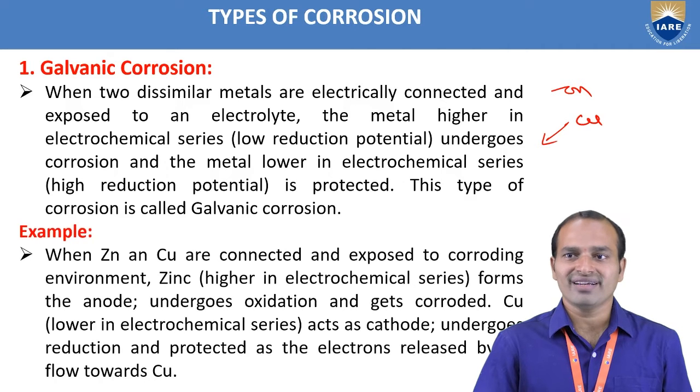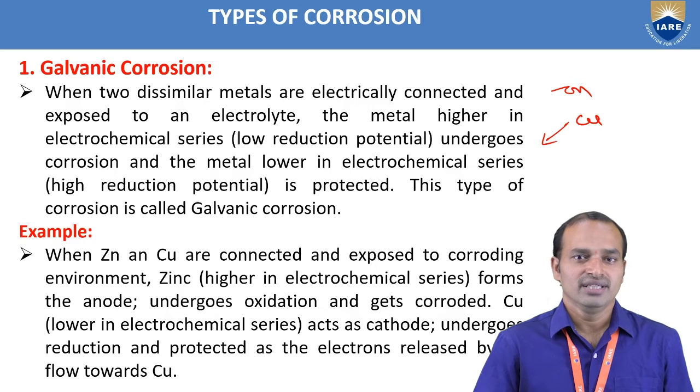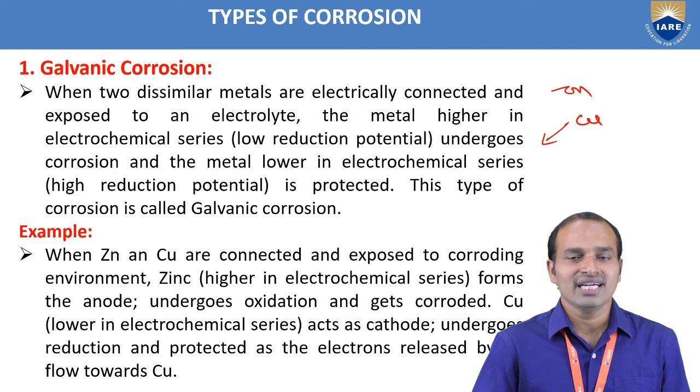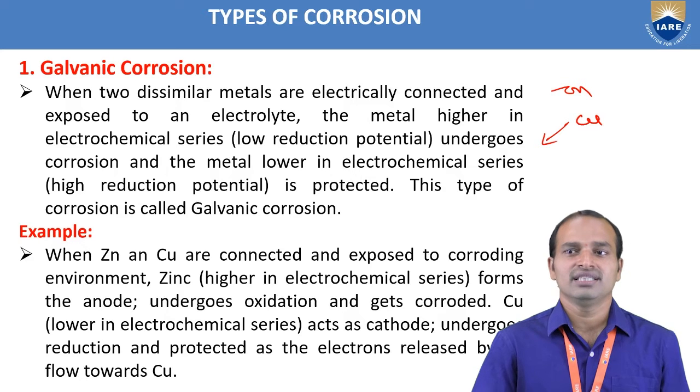When zinc and copper are connected and exposed to a corroding environment, zinc, higher in the electrochemical series, forms the anode, undergoes oxidation and gets corroded. According to the electrochemical series, zinc is higher in the series, so it has the lower reduction potential value and acts as an anode, undergoing oxidation. Copper is lower in the electrochemical series and has the higher standard reduction potential value, so it acts as a cathode, undergoes reduction, and is protected from corrosion.